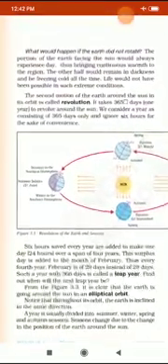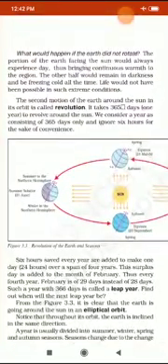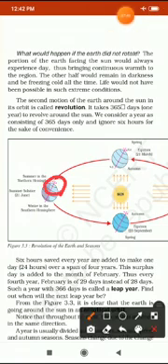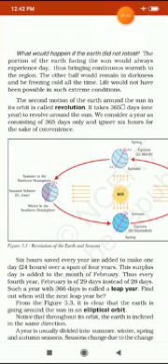Whereas this is the summer solstice in the month of June, when the northern hemisphere receives direct sun rays.